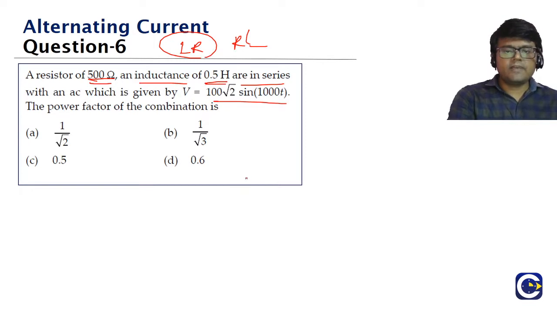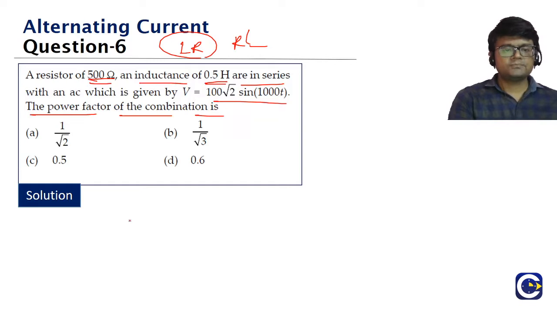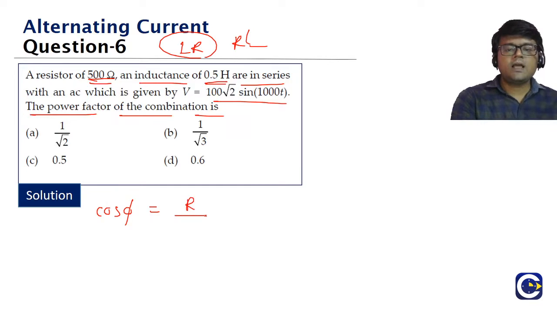Means what is the V0 value? 100 root 2. What is the omega value? 1000. The power factor of the combination is, what do we need to find, guys? Power factor. So how do we find the power factor? Remember, cos phi is the power factor, right? What is the cos phi formula? R by Z.